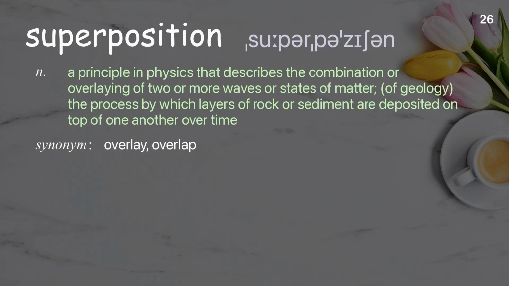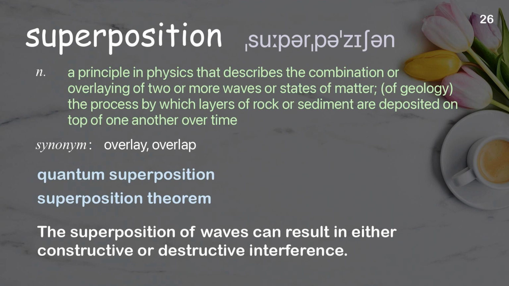Superposition. A principle in physics that describes the combination or overlaying of two or more waves or states of matter. Of geology, the process by which layers of rock or sediment are deposited on top of one another over time. Examples: Quantum superposition. Superposition theorem. The superposition of waves can result in either constructive or destructive interference.